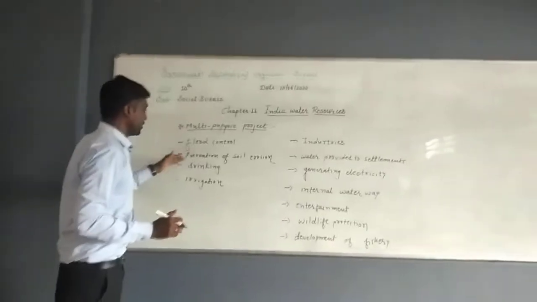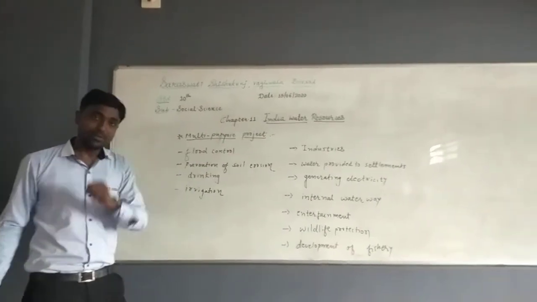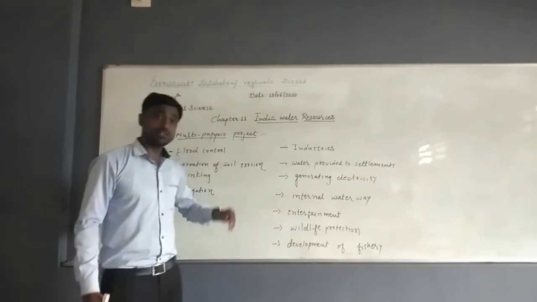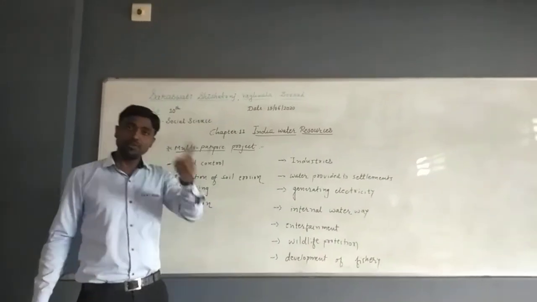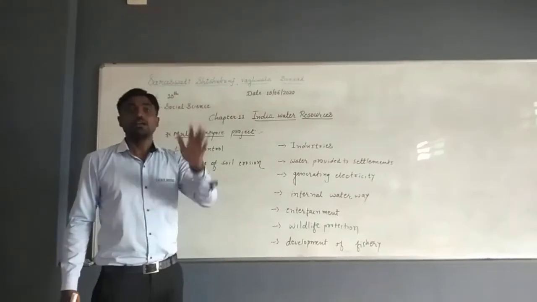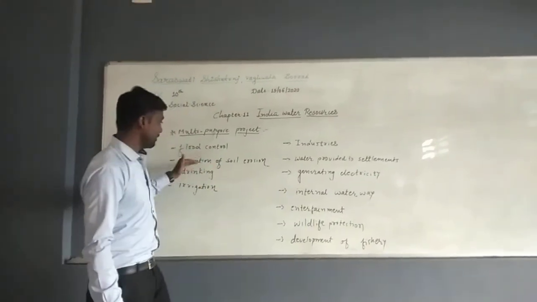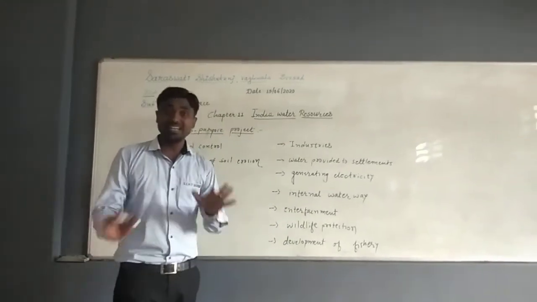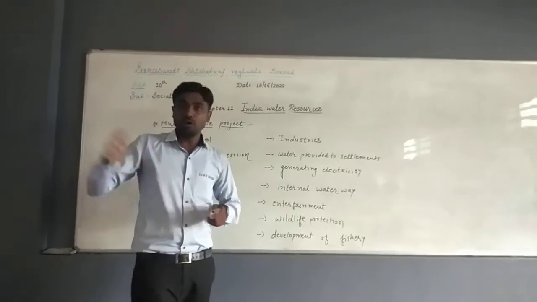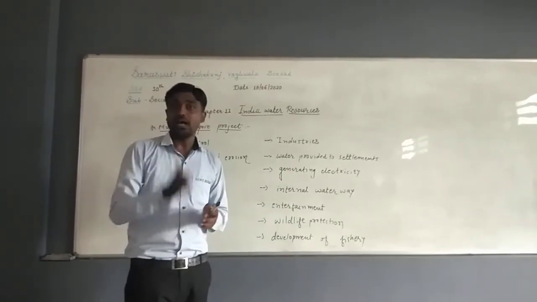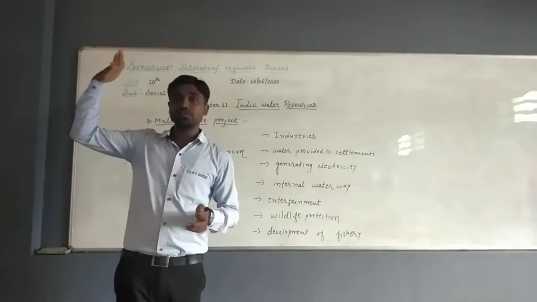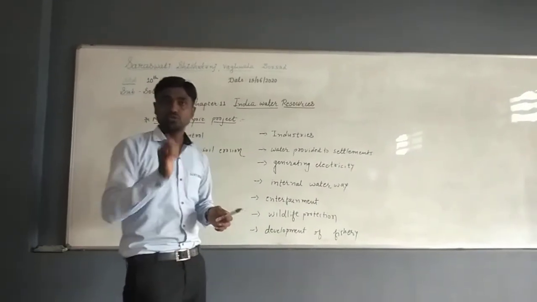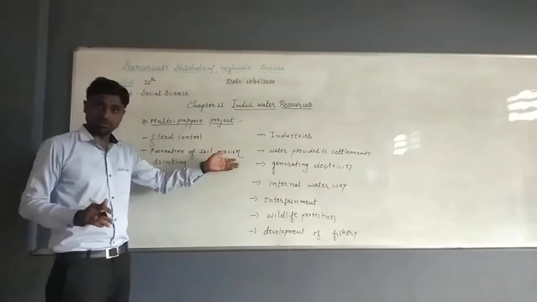Second one is prevention of soil erosion. If you remember, in chapter number 8 we discussed that soil erosion is done through two activities, heavy wind and heavy water, or you can say heavy rainfall. So for prevention of soil erosion: if water flows forcefully, the soil is eroded. But if the flow of the water is slow, and how will the flow be slow? If we construct the dam across the river, the flow of the water will be slow. In that way we can prevent soil erosion also.